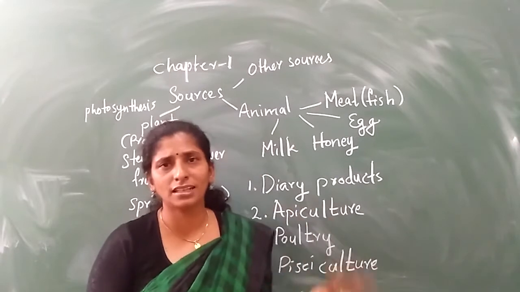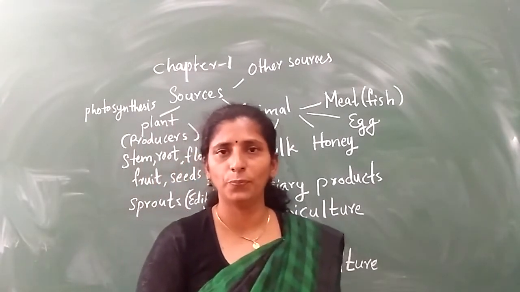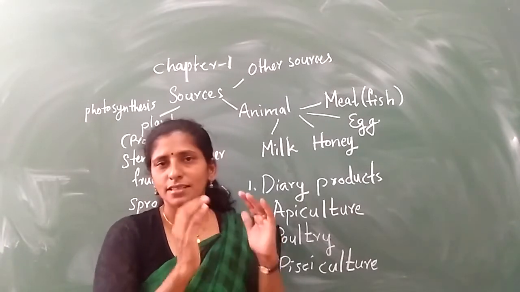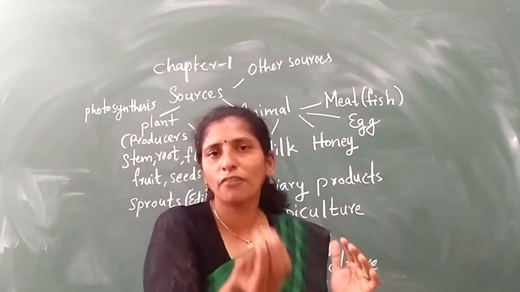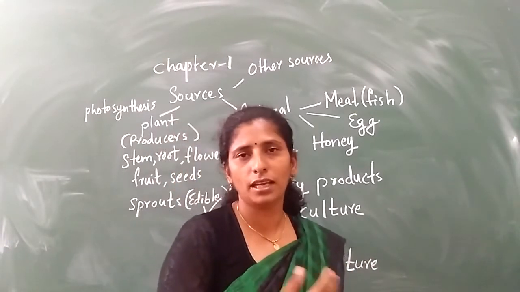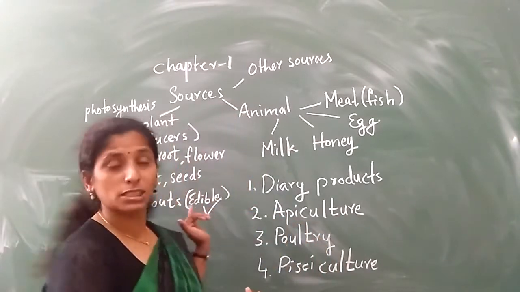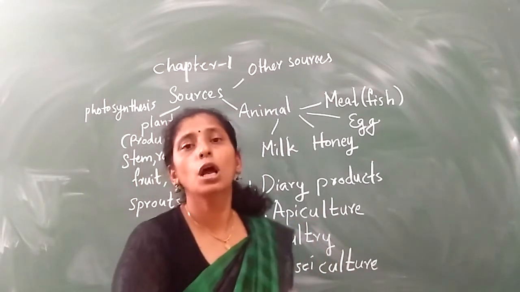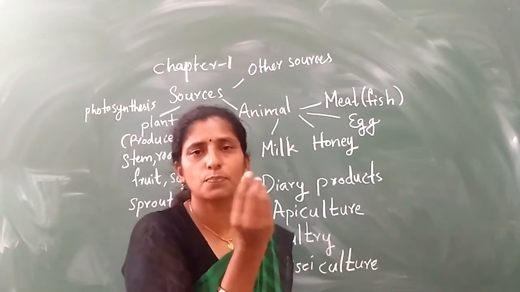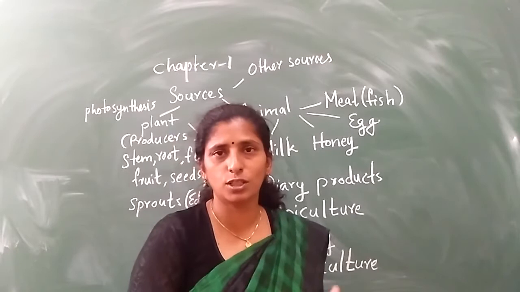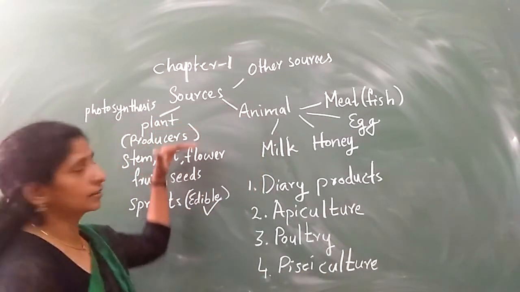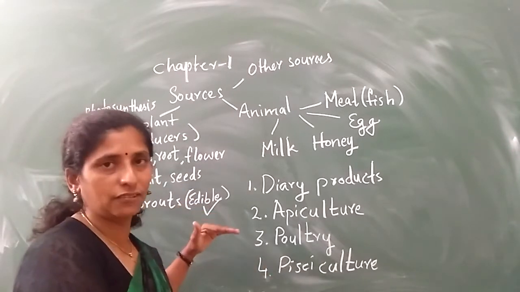Why do we have to eat them as sprouts? We can eat the seed directly also, no? Why are we making it sprout? When we do the sprouting of the seeds, it will get more nutrients, more protein. So when you eat the sprouted seeds, you get more protein. That's why we eat the seeds after sprouting. You can eat directly also, but sprouts are easily digestible. So these are the main sources we get from plants.